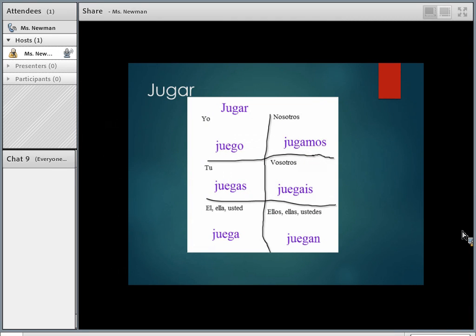Okay, so here we have our verb chart for jugar. Go ahead and repeat after me. Juego, juegas, juega, jugamos, jugáis, juegan. So this is the verb to play, like to play sports. So these are the conjugations you're going to use, right? I play, you play, he plays, we play, they play.